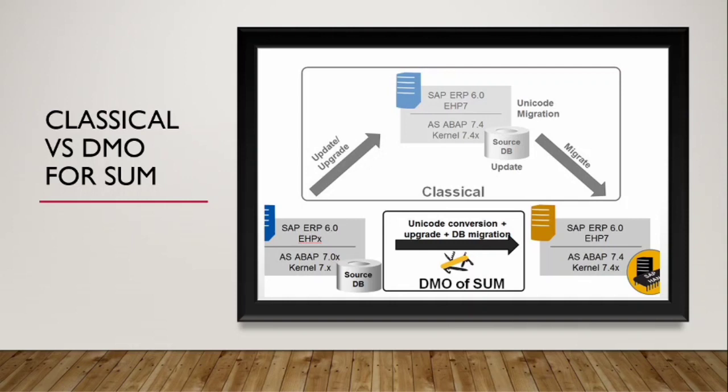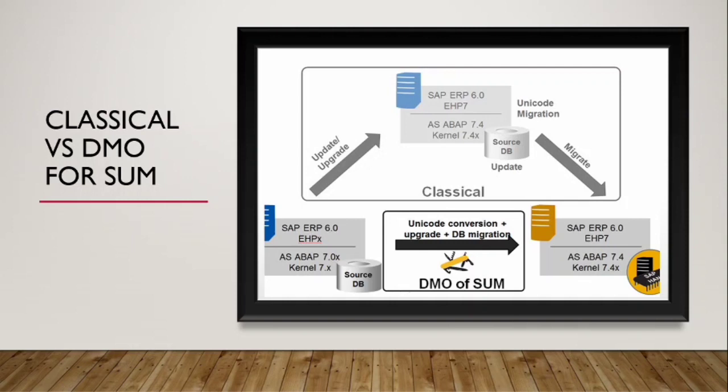For instance, if your system is non-Unicode, then you have to perform a Unicode conversion first. Also, if your release is not supported by SAP S4 HANA, you have to perform an upgrade first to bring it to a supported release. Then you can proceed with the migration.